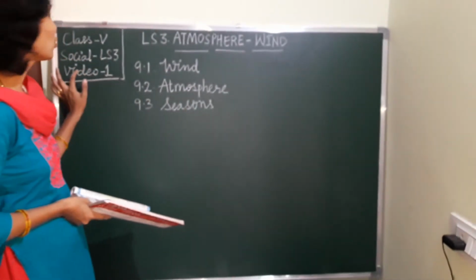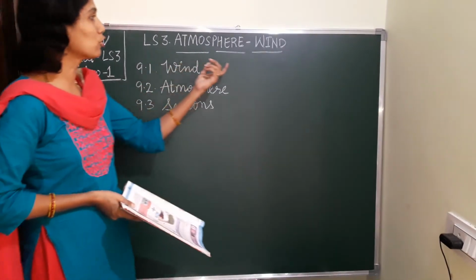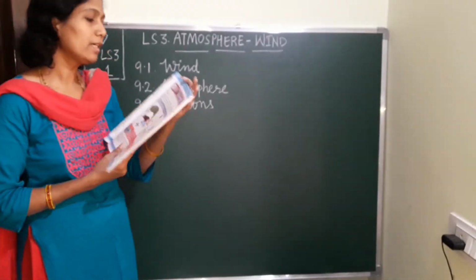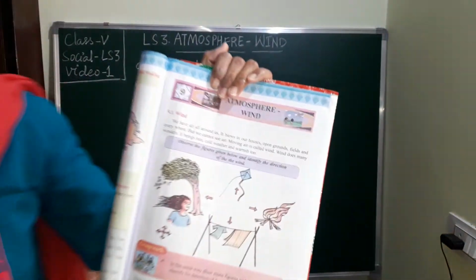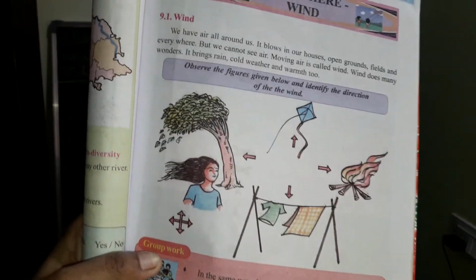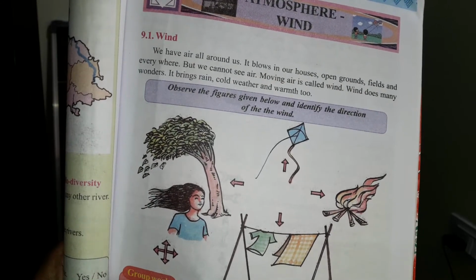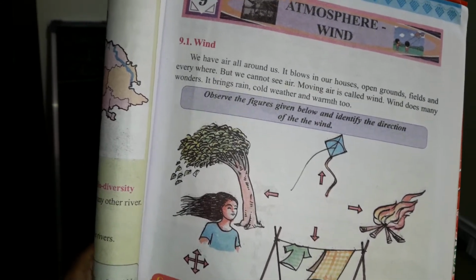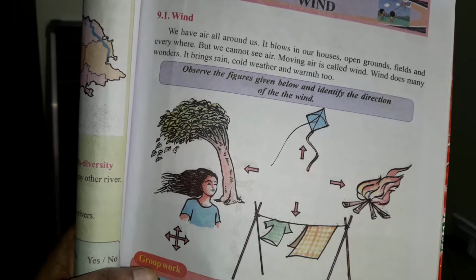Now we will go with the social lesson, M3 lesson, that is atmosphere: wind. Okay, see the picture of this lesson. So before the video also you know about all these things. Before the video I told all of this: what is wind, and what are the different directions of